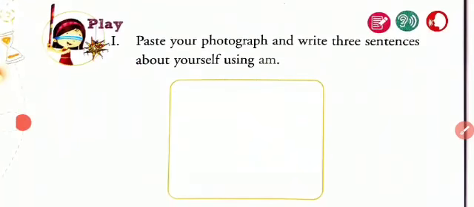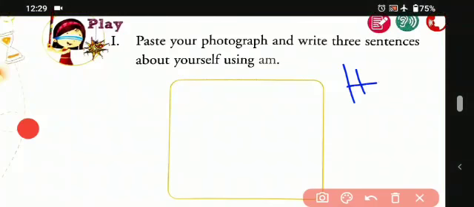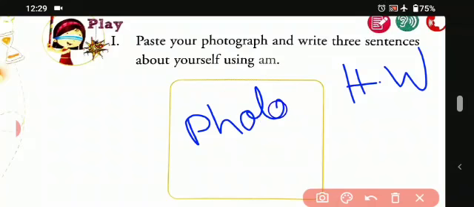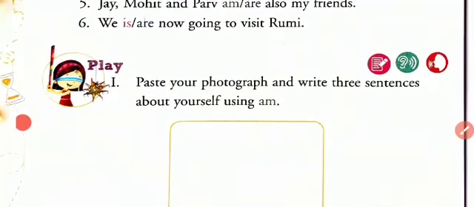Now let's begin with another one. Paste your photograph and write 3 sentences about yourself using am. So students, this is some homework I'm going to give you. In this you have to paste your photograph over here and write 3 lines about yourself using I am, like I am a boy. Okay students, so I have given you an example and you have to write it down.